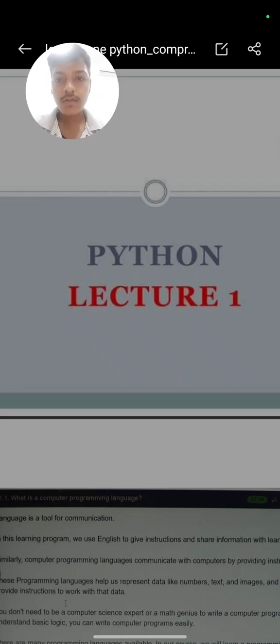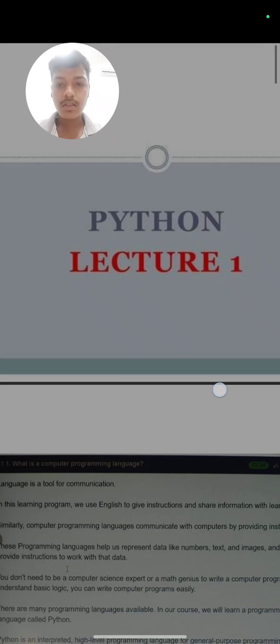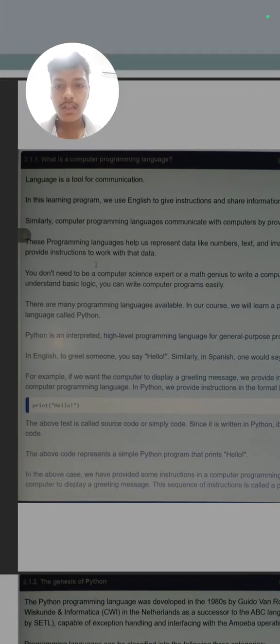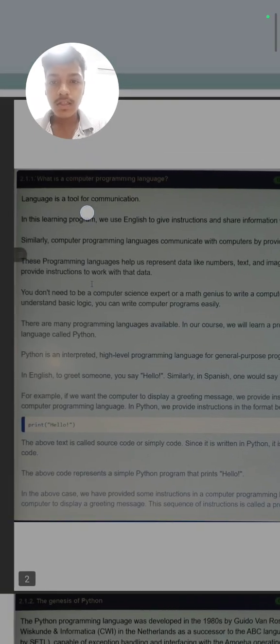So in this first lecture we will basically write one or two programs and will be covering the theory part. So basically, what is Python? As you can see, it is a tool for communication. As we communicate in English, the computer cannot directly understand English.